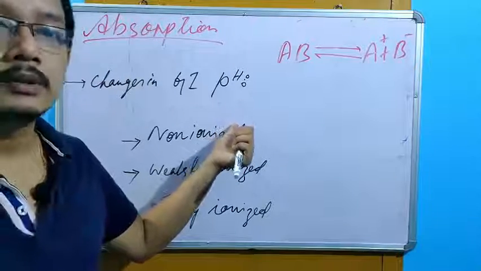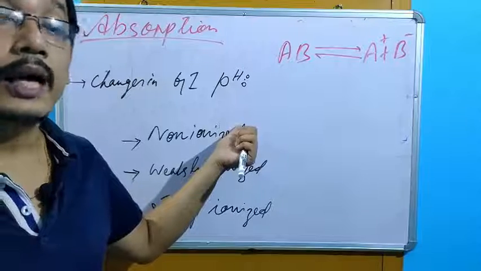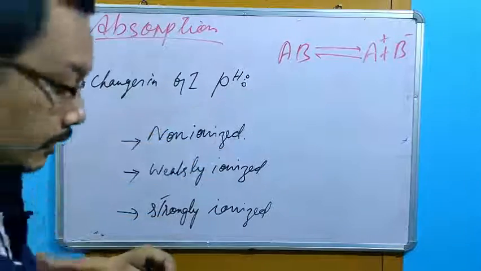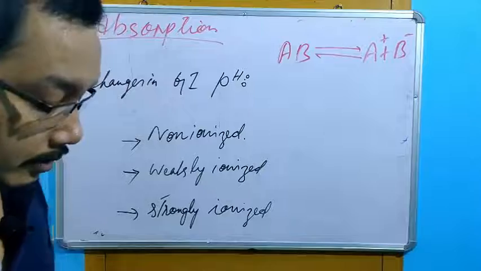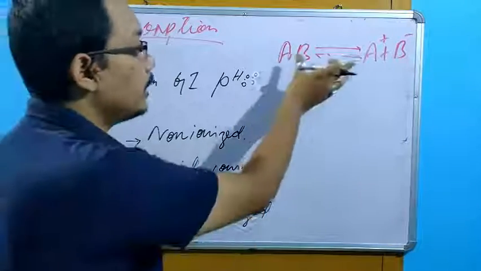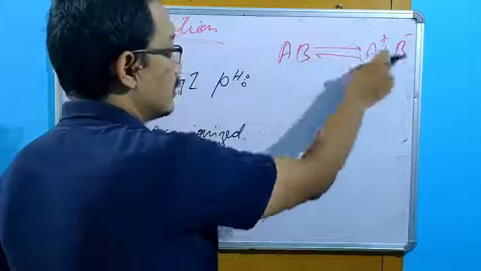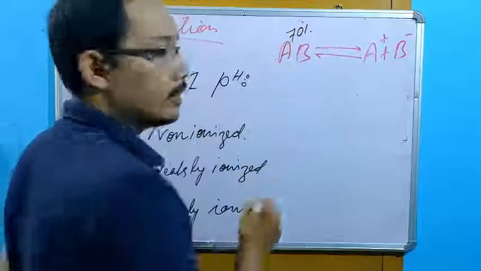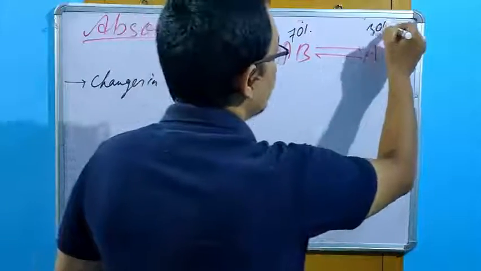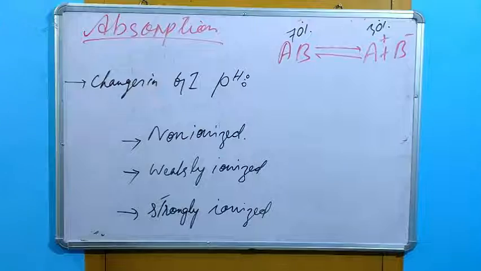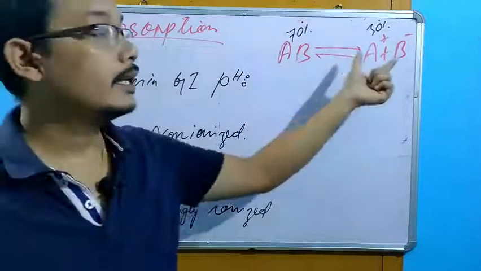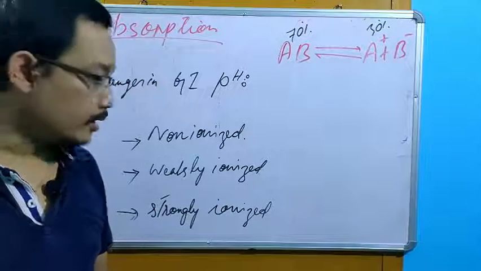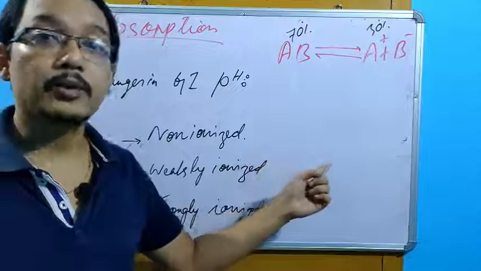Certain drugs, after incorporating into a solution, very quickly ionize. That means if I consider this one as 100%, maybe 70% will be non-ionized and 30% will be ionized. Just an example. This is what we call quickly ionized, also said as weak electrolytes.